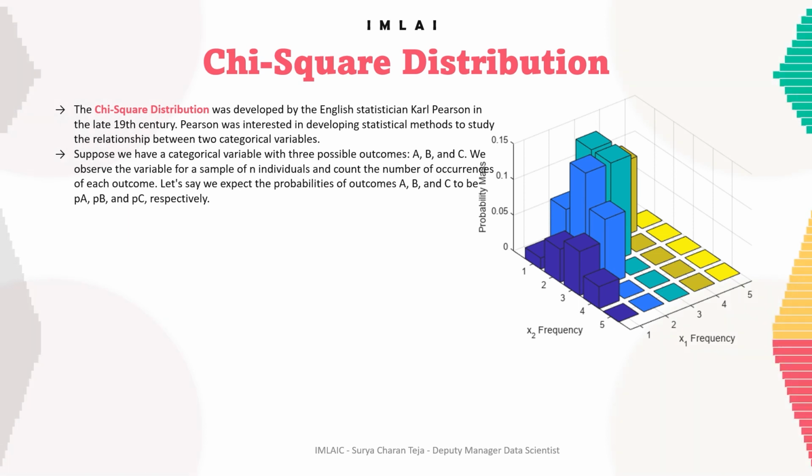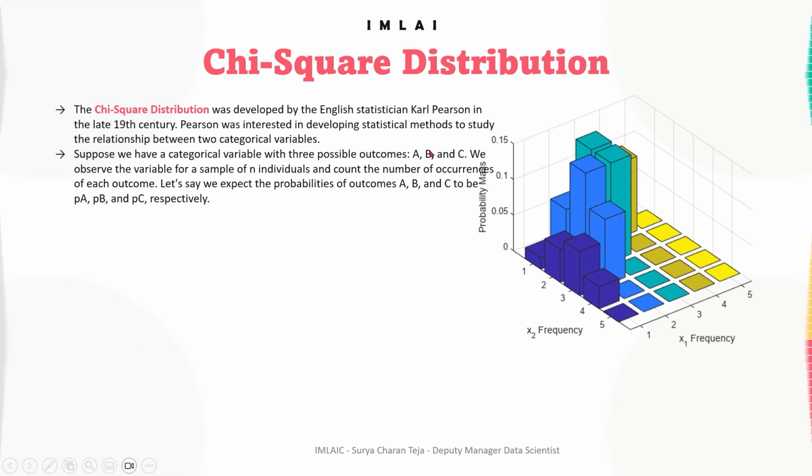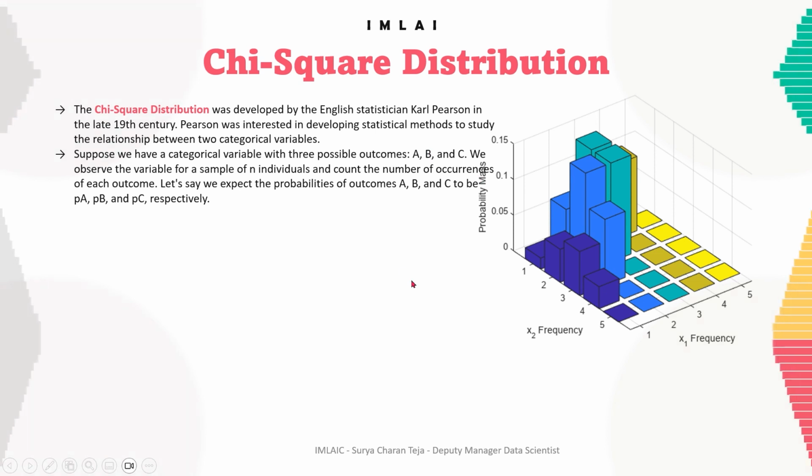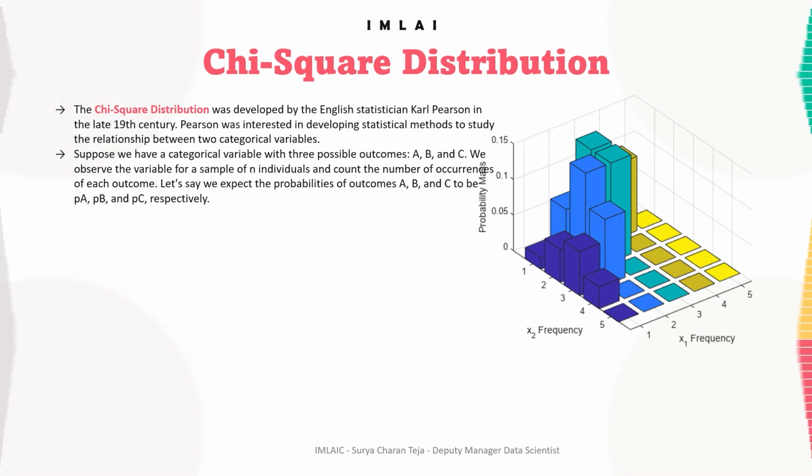So suppose we have a categorical variable with possible outcomes A, B and C. We observe the variable for a sample of n individuals and count the number of occurrences of each outcome. Let's say we expect the probabilities of outcomes A, B, C to be PA, PB, PC respectively, that you can see on the screen here. So now Pearson wanted to test whether the observed frequencies of outcomes A, B and C were significantly different from the expected frequencies.